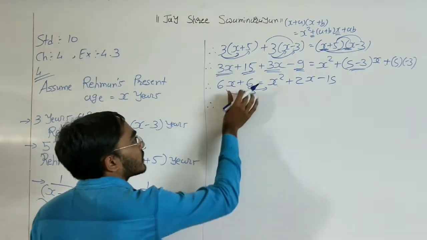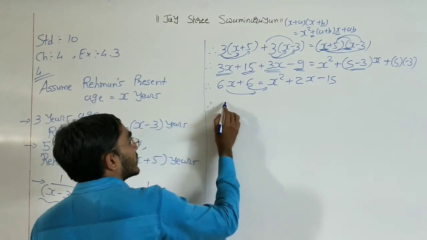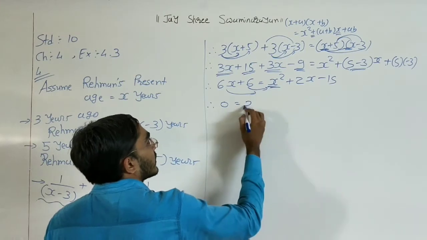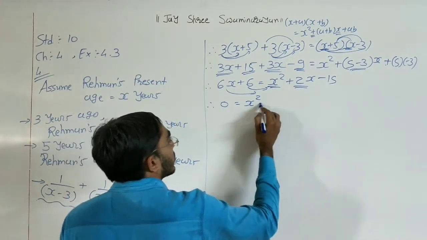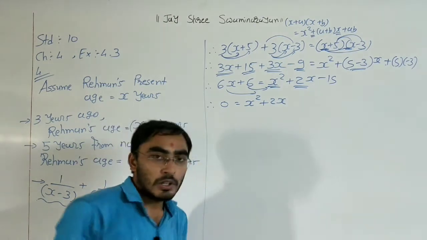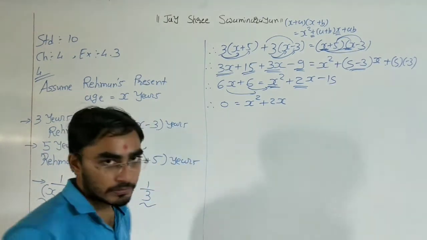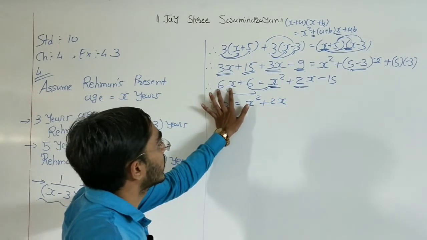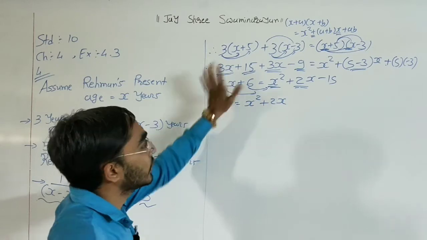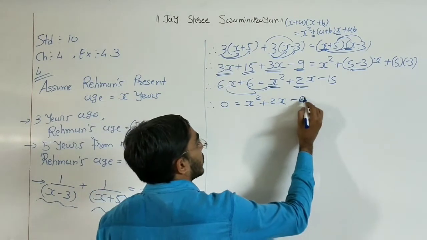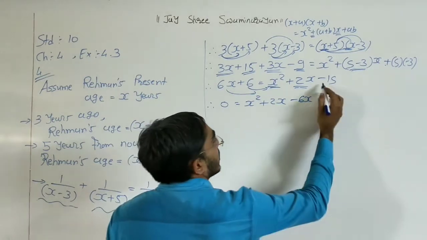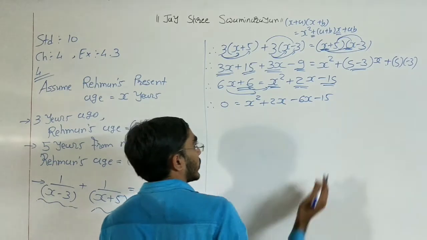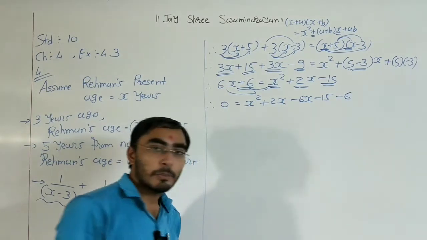Okay, now both these terms go to the right hand side, so here nothing is remaining, so 0. Okay, here x square is there, here plus 2x, and we also need to write in sequence. That means here we have terms which contain x, so right now write down this term. If we transfer plus 6 to the right hand side, it becomes minus 6. Okay, we have minus 15 on the right hand side. Now if we transfer this plus 6 to the right hand side, it also becomes minus 6.